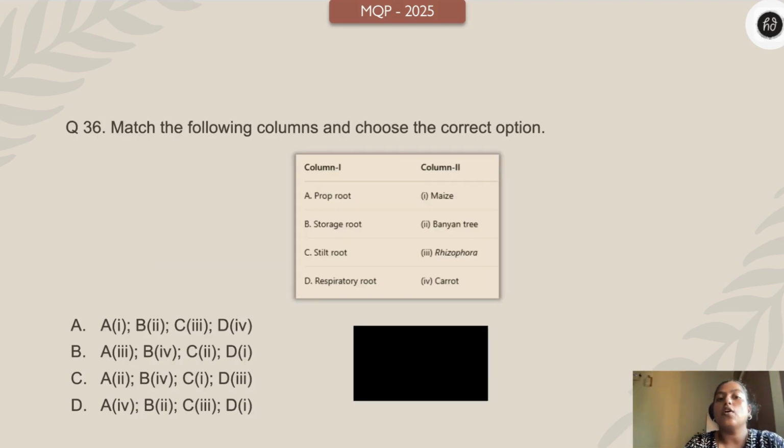Next one, match the following columns and choose the correct option. Column 1: prop root, storage root, stilt root, respiratory root. Column 2: maize, banyan tree, rhizophora and carrot. Your time starts 3, 2, 1 right now.